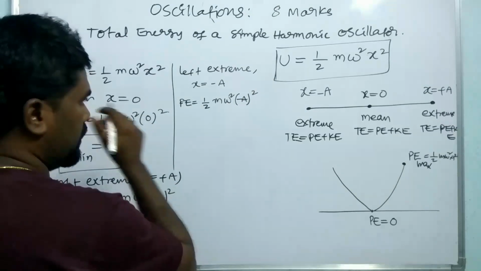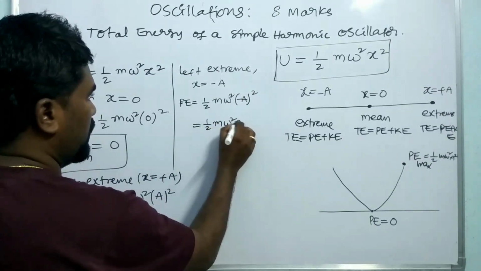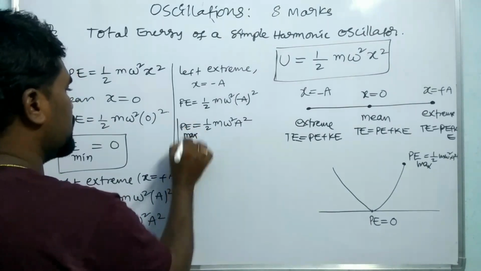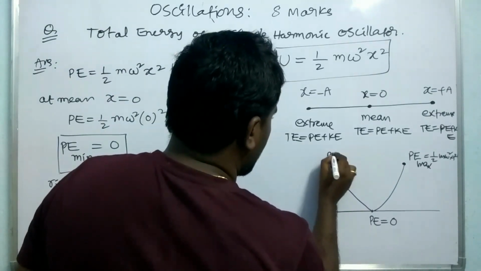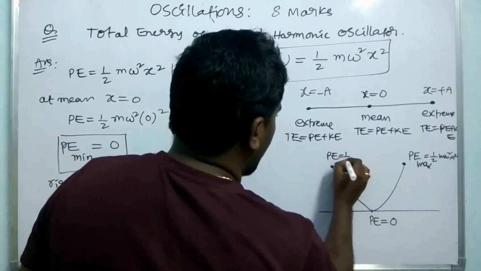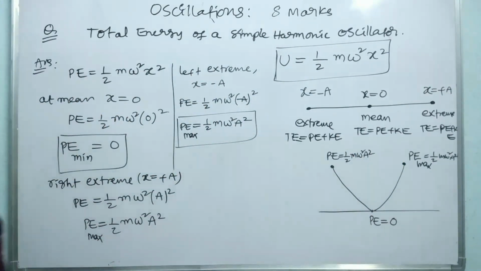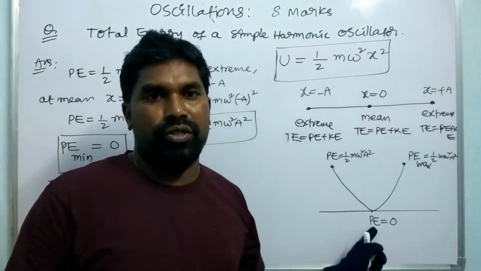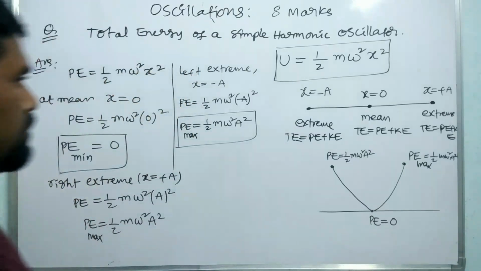Minus A into minus A is plus A square, so 1 by 2 m omega square A square. This is also the maximum at the left extreme point. So the potential energy is maximum at the extreme points, but minimum at the mean position, which is 0.